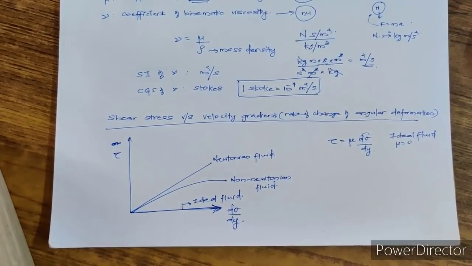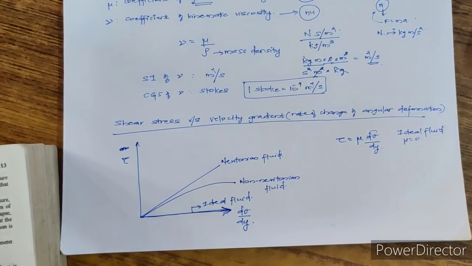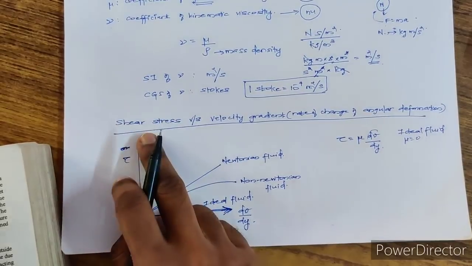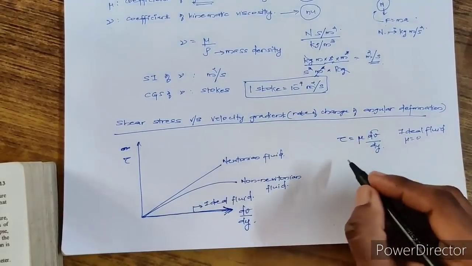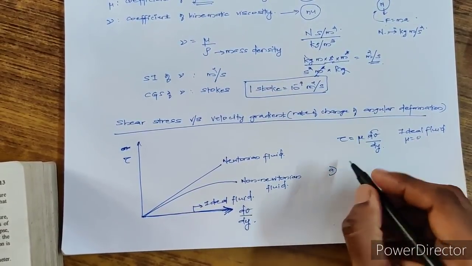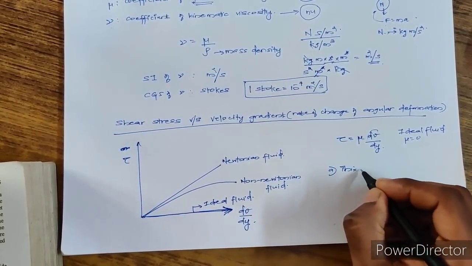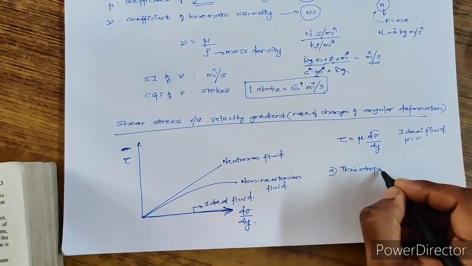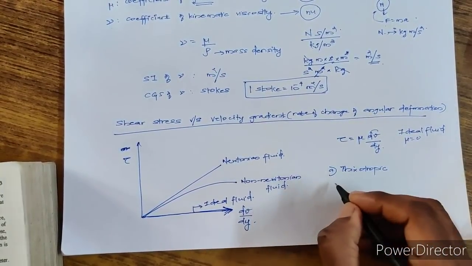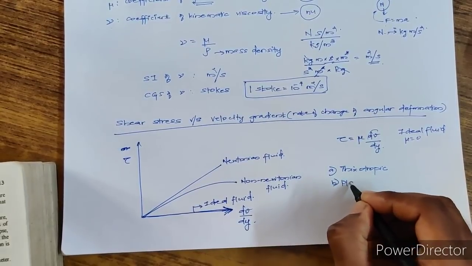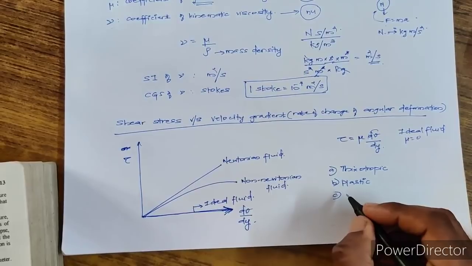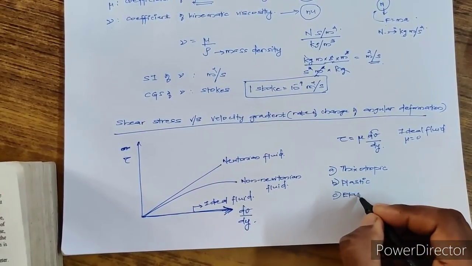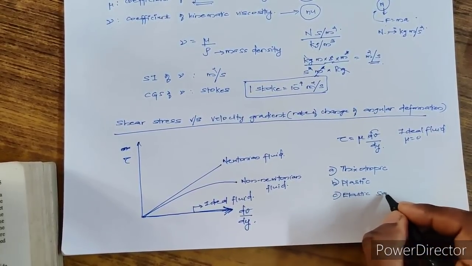So I'm just giving you a small assignment. What you have to do is find how the shear stress versus velocity gradient varies for, first, a thixotropic fluid, then a plastic fluid, and an elastic solid.